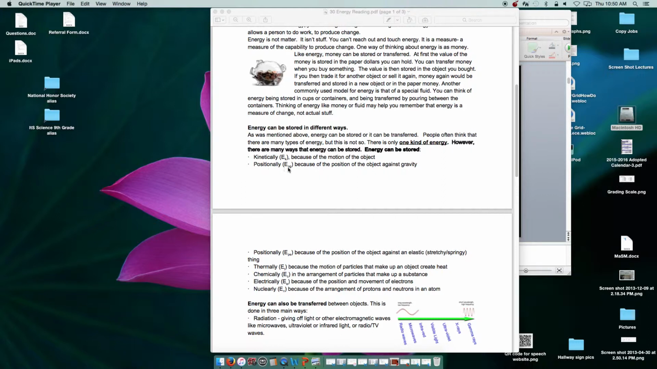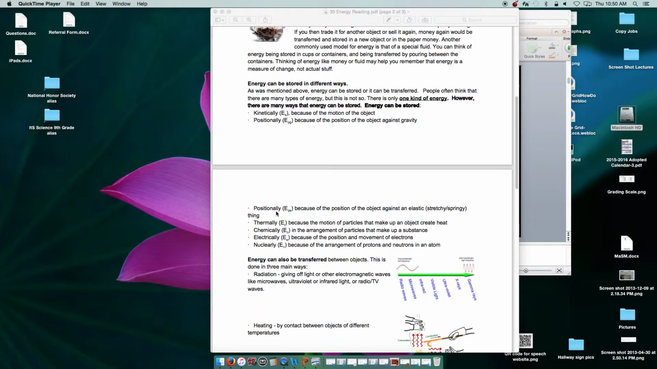Positionally, which stands for EPG, because of the position of the object against gravity. So EPG stands for energy potential due to gravity. Basically, this means the object could fall somewhere. So if it's in a tree or on the top of a slide, it has EPG. Sitting on the floor, we would say it does not have EPG. Another one is positionally for EPE, and this is because the object is elastic, stretchy, or springy. So when you pull on a rubber band, it would then have EPE, energy due to the position of it being elastic.